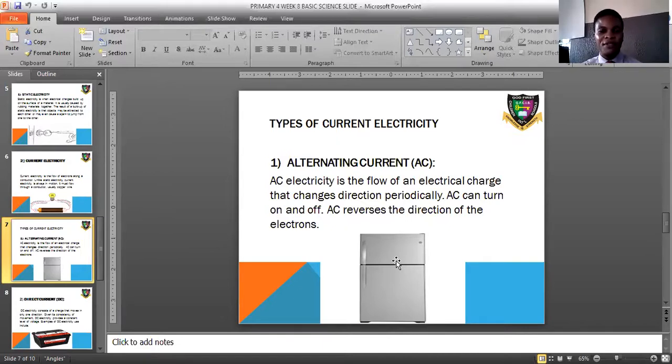That's talking about your refrigerator. That is why it is referred to as alternating current. They can reverse the direction. You can put it on and off at any point in time. Is that understood? Good. That's why we say they change direction at any point in time.